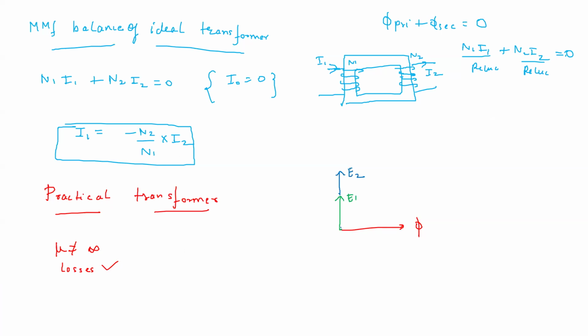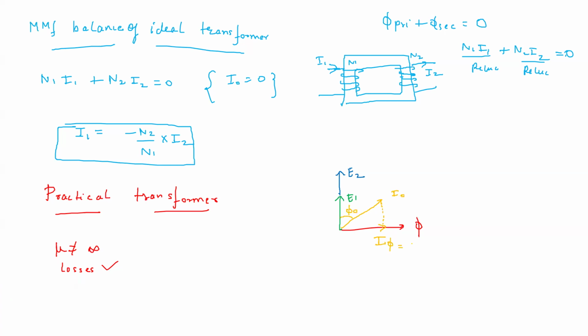So what is the direction of I naught? I naught is like this. And this I naught has two components. One is along this flux phi. We call this I phi, which is I naught sine phi 0, where phi 0 is the angle.